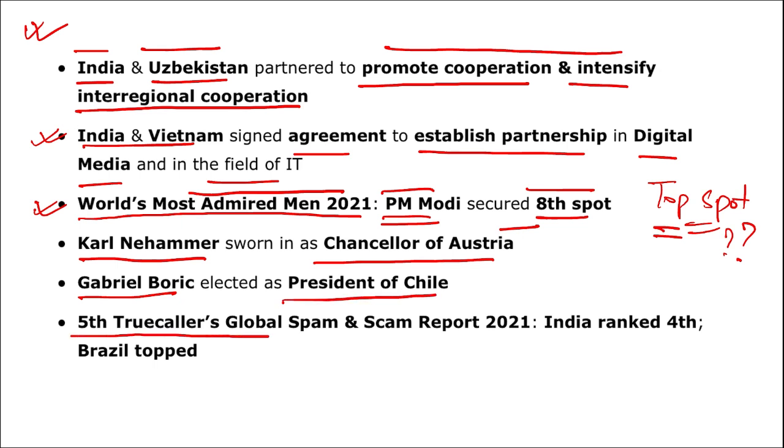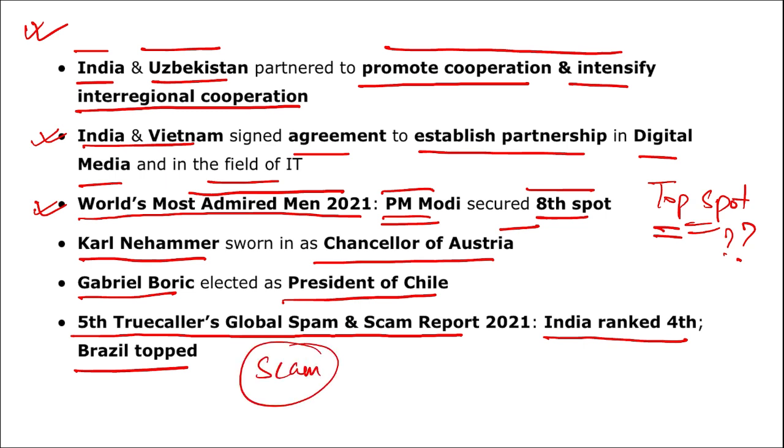Fifth Truecaller Global Spam and Scam Report of 2021. In this, India ranked 4th and Brazil topped. That means this is talking about the scams that go online, where people call some random person and defraud them of their money. So this was the 5th edition of the Truecaller Global Spam and Scam Report of 2021, in which the rank of India was 4th, and the country that topped was Brazil.